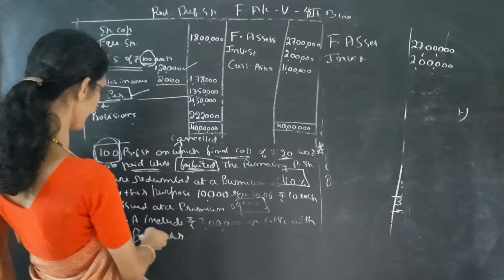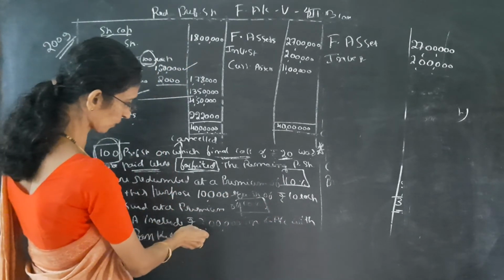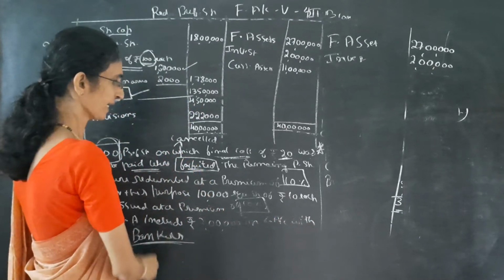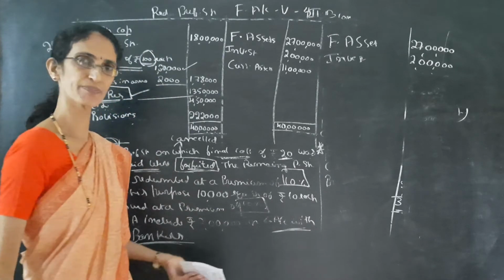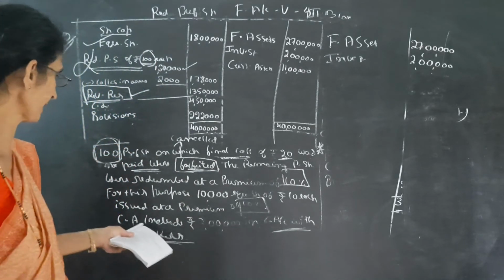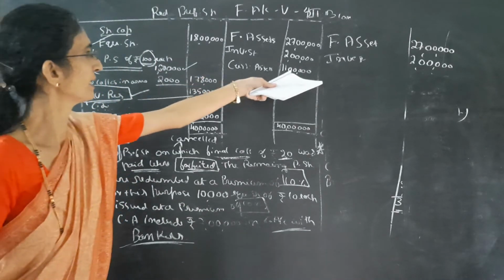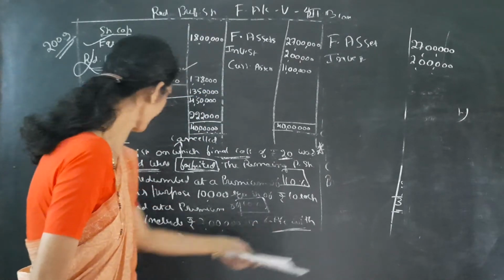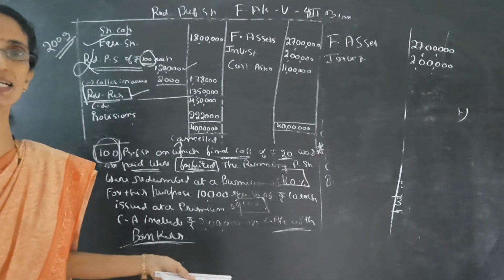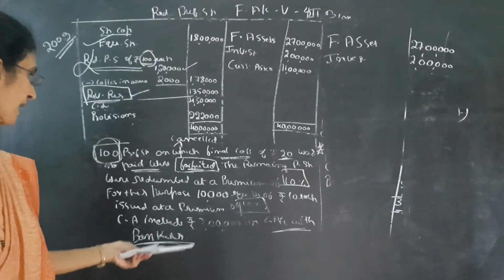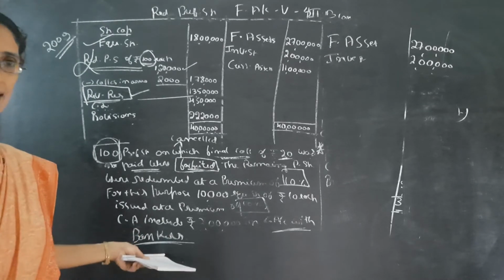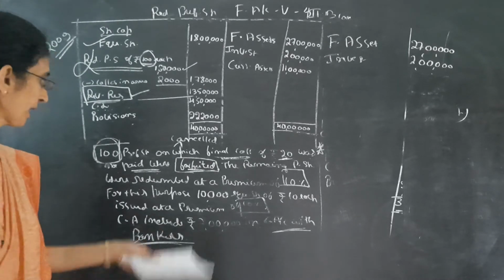Read here: current assets include rupees 2 lakh in current account with bankers. Current account with bankers means bank. That means this 11 lakh includes rupees 2 lakh in current account with bankers, that means cash at bank.